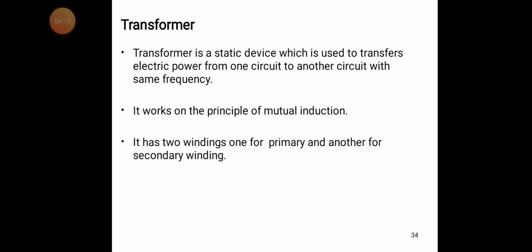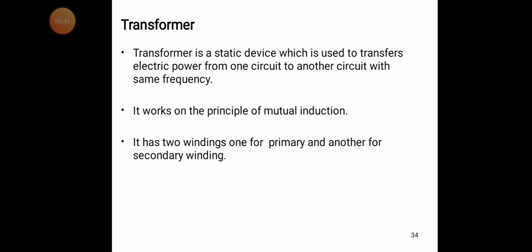A transformer is a static device which is used to transfer electrical power from one circuit to another circuit with the same frequency, without changing the frequency. You can also say that the transformer is a static device, that is, it does not have any movement. The device does not have any rotational movement.